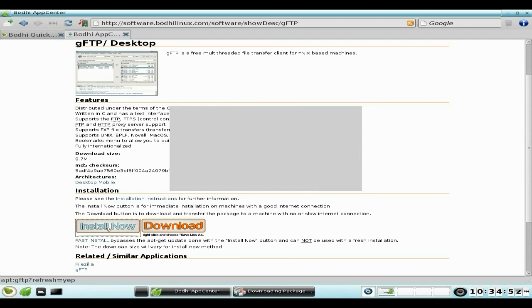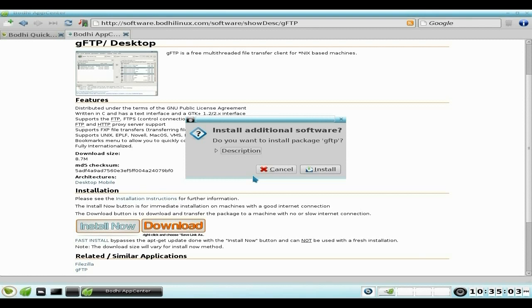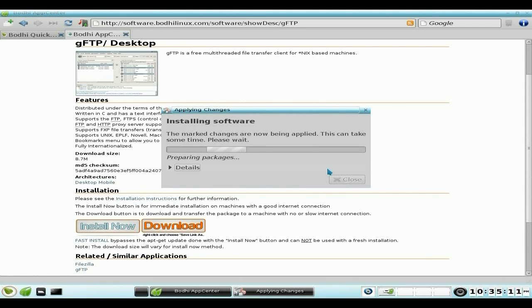It does its stuff. We wait a little while, a bit longer, a little bit longer. I'm still waiting. Nothing's actually happening. Ah, there we are. Yes, we want to install. We click on install. 5, 4, and it's gone. Well, it's installing my software.